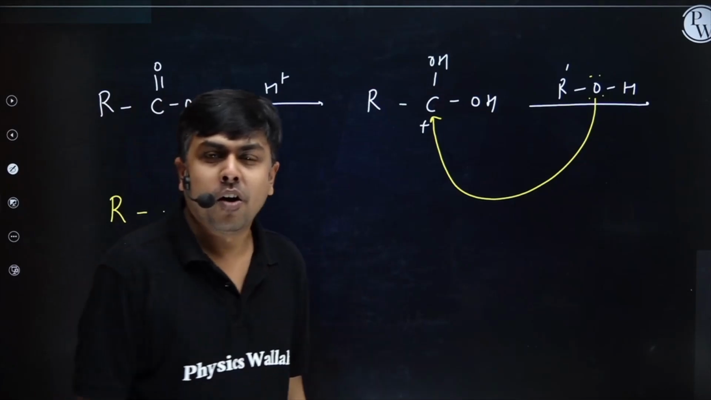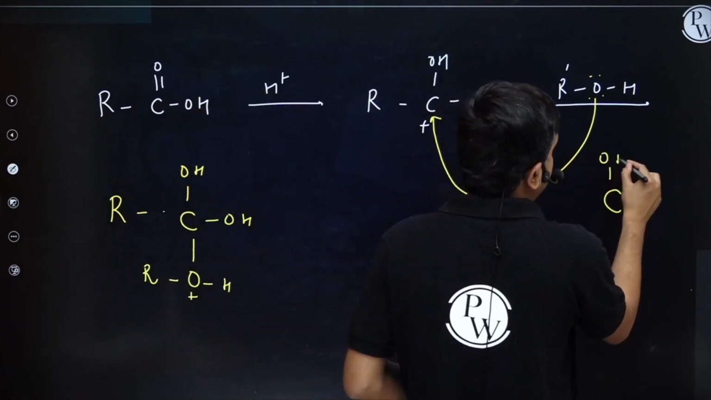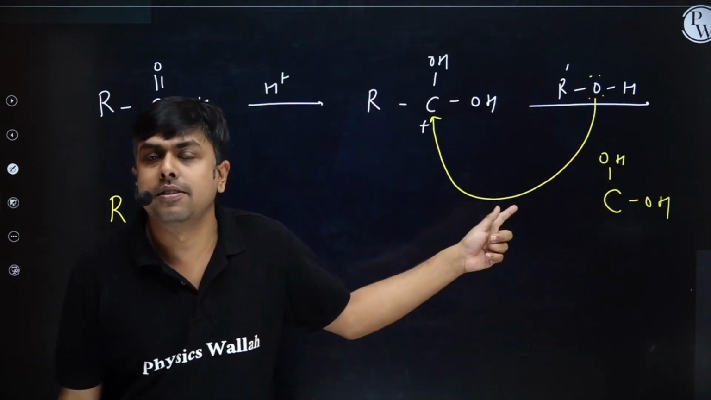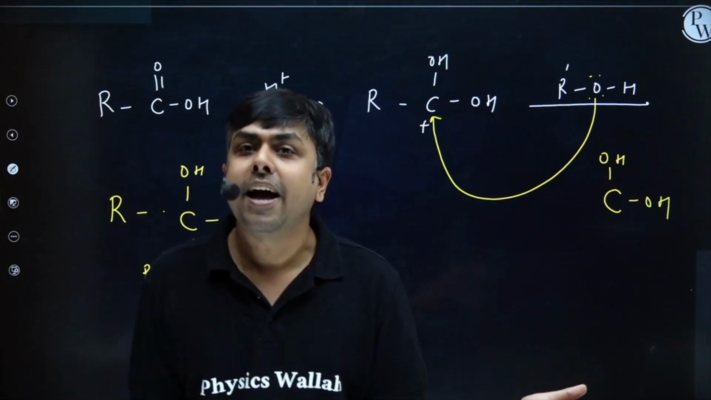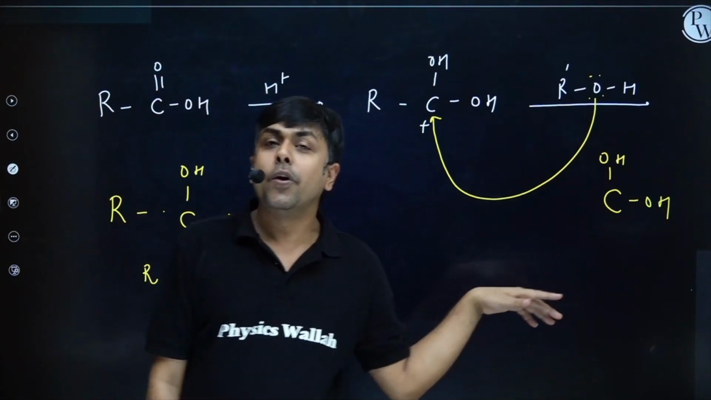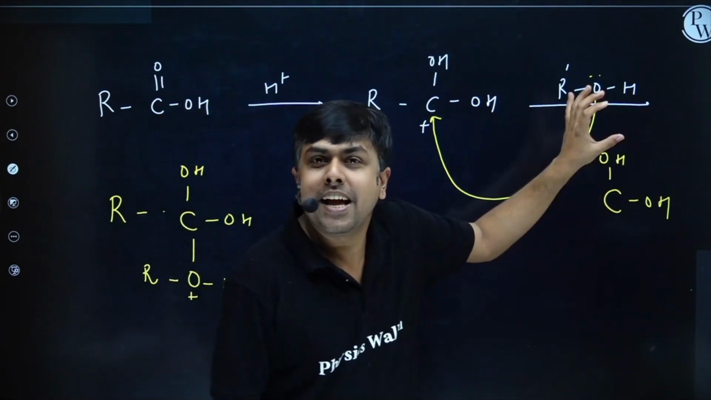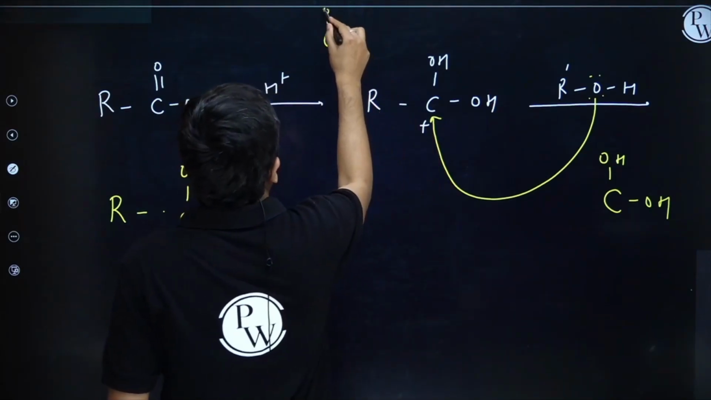Now student, a very important point. Carbon containing 2 OH groups, such a carbon is referred to as a geminal hydroxyl system. This one, carbon containing 2 halogens, is geminal dihalide. Carbon containing 2 OH, geminal hydroxyl. And such a system is highly unstable. Why is it highly unstable? The reason is,